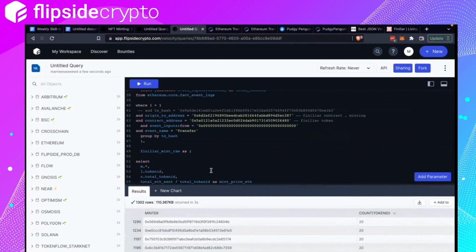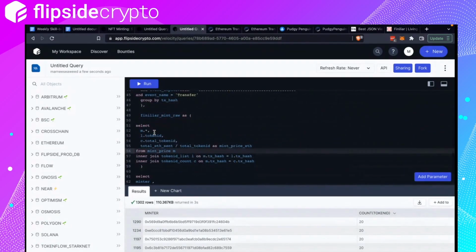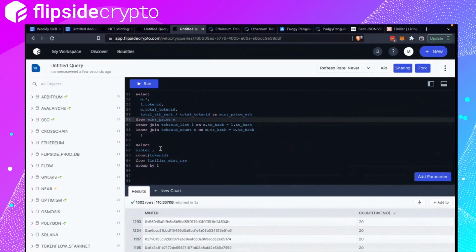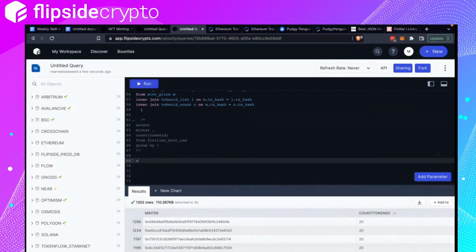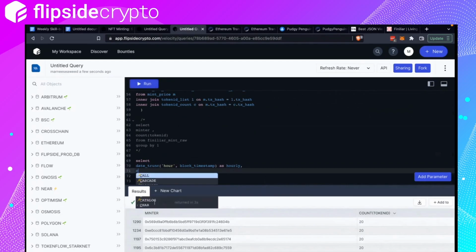We can also do, because we have the block timestamp, the time, if we look at an hourly rate, how fast did it sell out, or how fast did it finish minting, right? So let me just do that. We would truncate the date by hour as hourly, and then just count one.